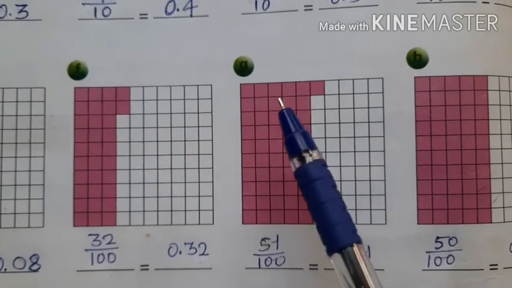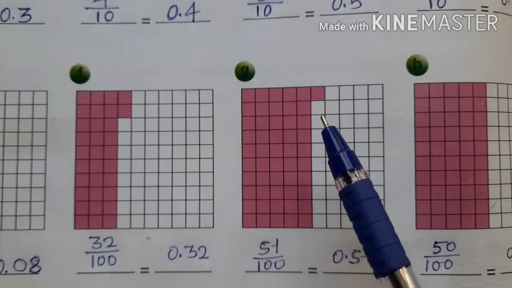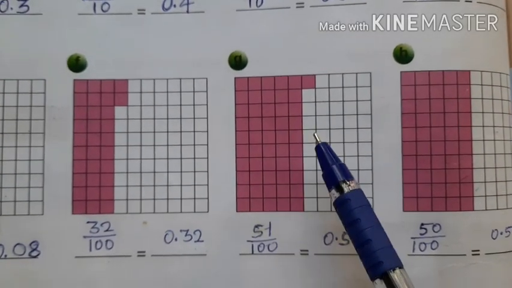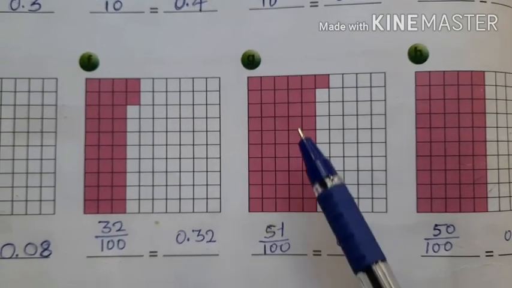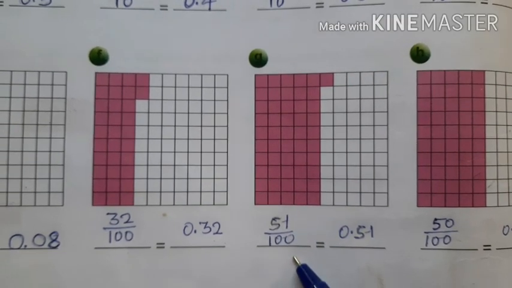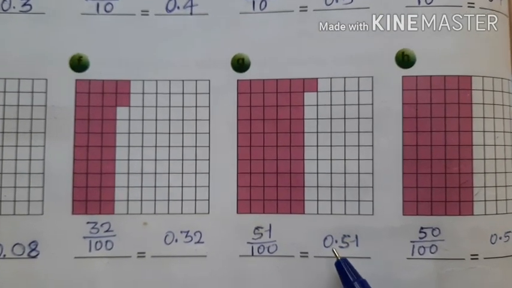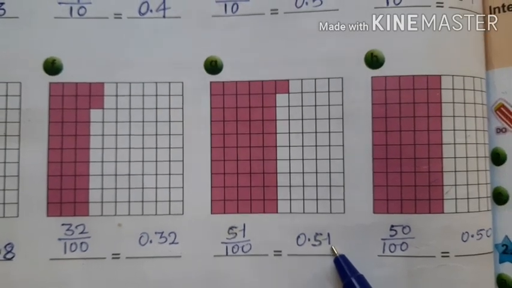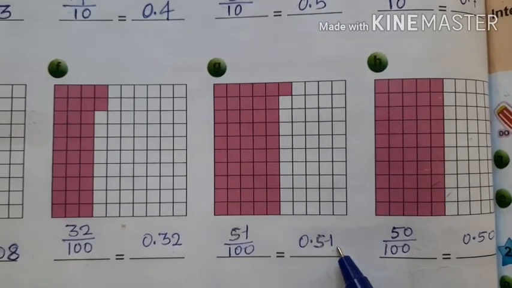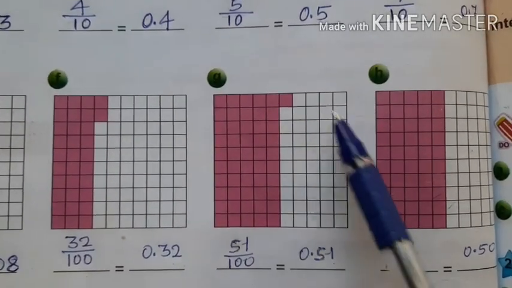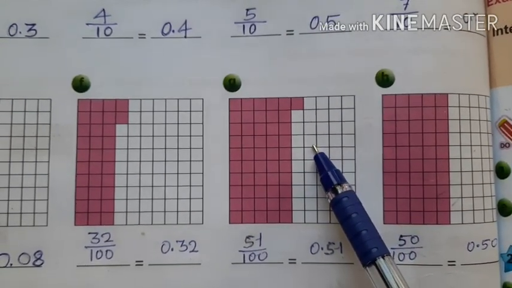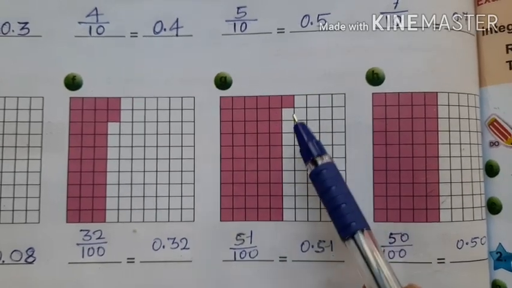Look at this square. Here, one full square is divided into 100 parts. Out of 100 parts, 51 parts have been shaded. Therefore, the value of the shaded part is 51 upon 100. It is in fractional form, but in decimal form it is 0.51. Here children, 51 upon 100 is also part of the square and 0.51 is also part of the square. It is not one full square. If all the 100 parts are shaded, then it becomes one complete square.